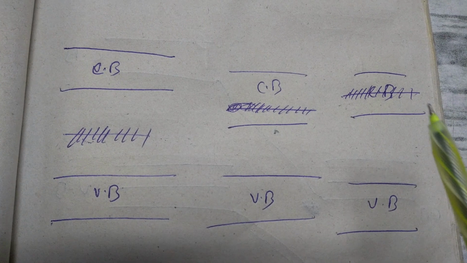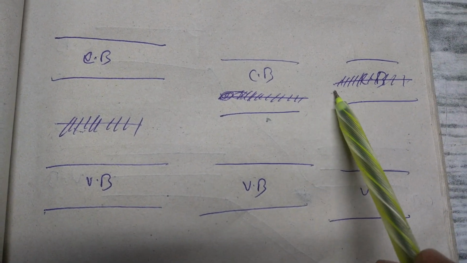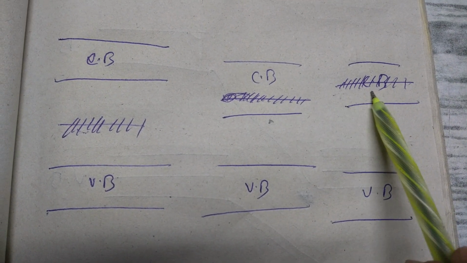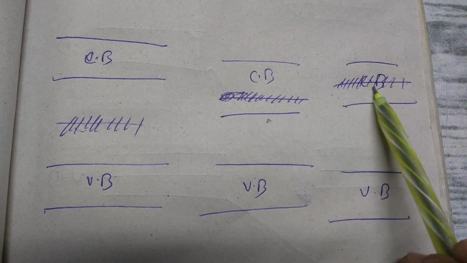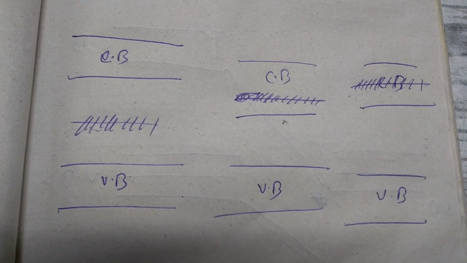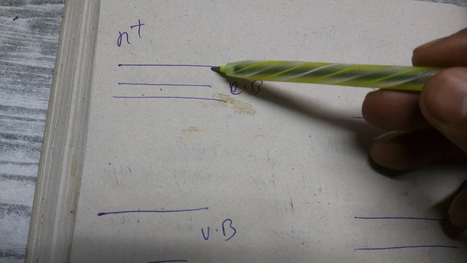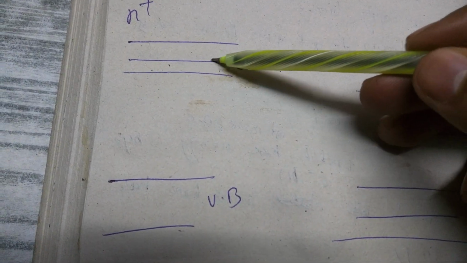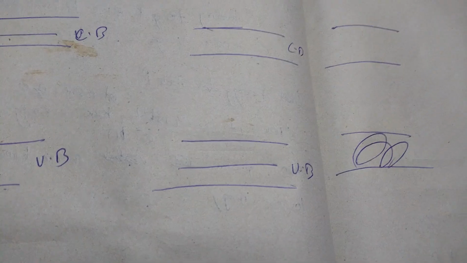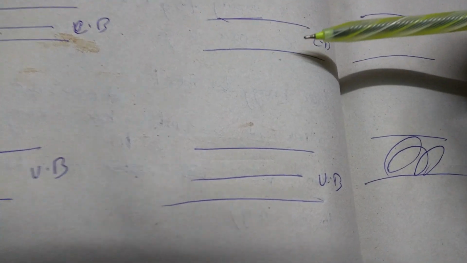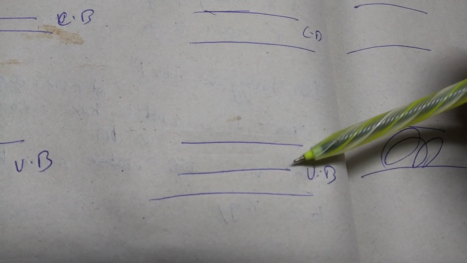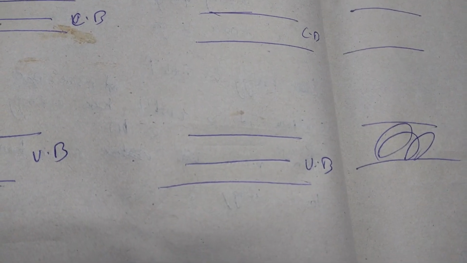Actually, the Fermi level is the average energy of electrons. That energy level is called the Fermi energy level. So in the heavily doped n-type, it is in the conduction band. This is the Fermi level, okay? And this is the heavily doped p-type semiconductor, and the Fermi level is in the valence band, okay?